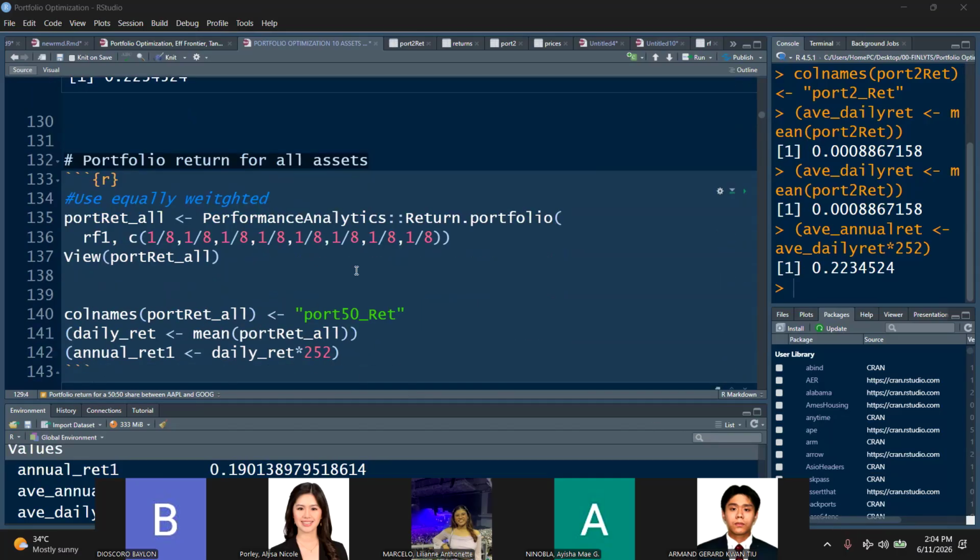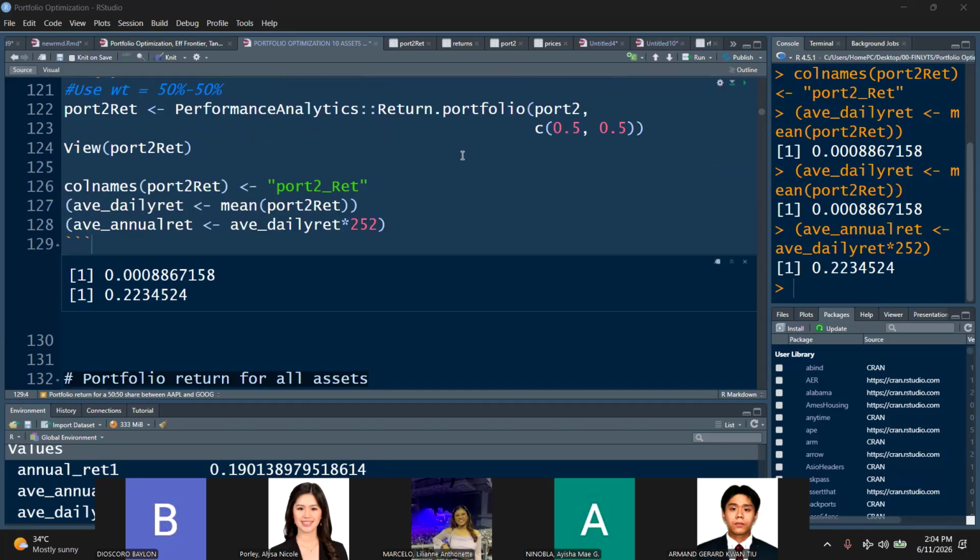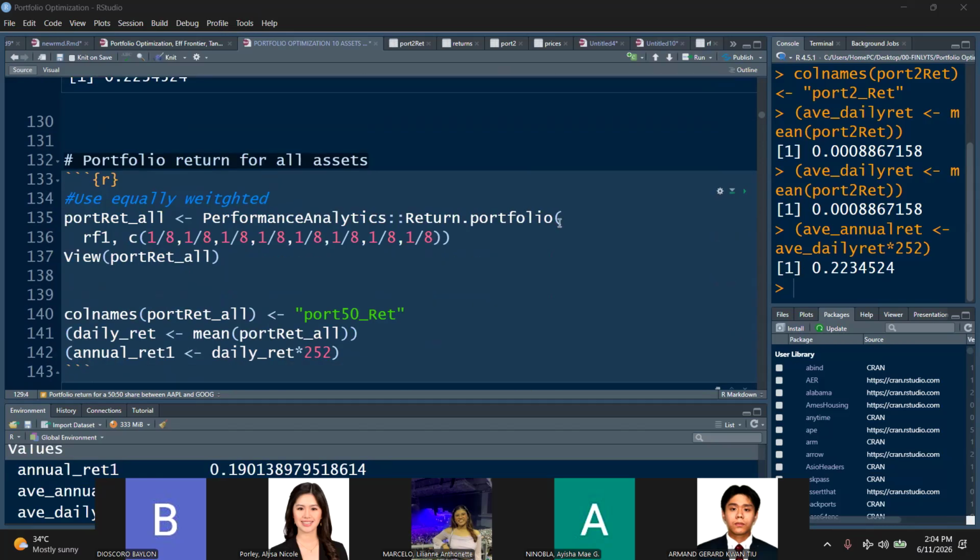Okay. A while ago, we just used the eight assets. So what we'll do now, class, is, okay, I have to change this. Returns.